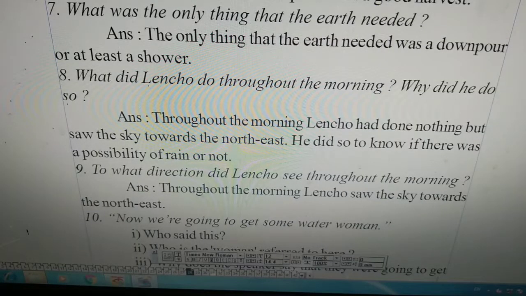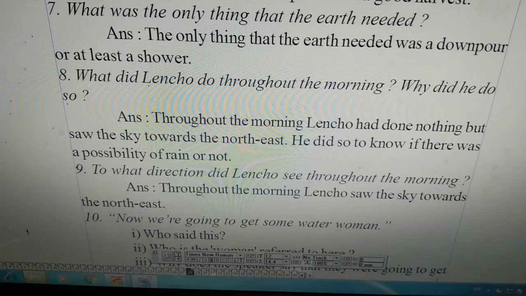What was the only thing that the earth needed? The only thing that the earth needed was a downpour, or at least a shower. What did Lencho do throughout the morning? Why did he do so? Throughout the morning, Lencho had done nothing but look at the sky towards the northeast. He did so to know if there was a possibility of rain or not.